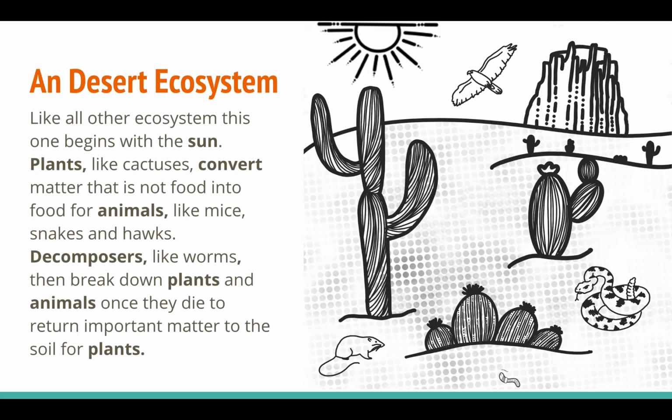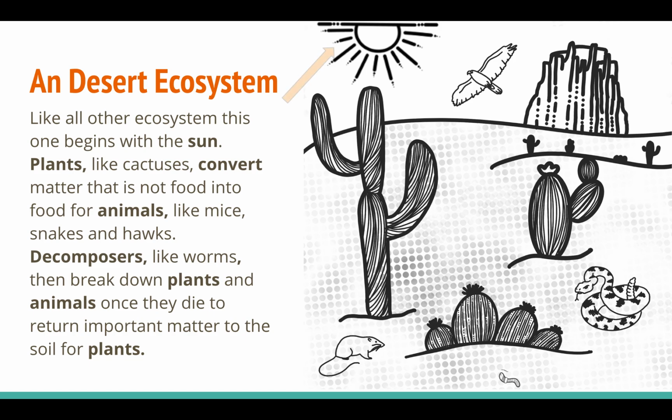So let's look at another example here. The last example we have is a desert ecosystem. This is probably one we're a little bit more familiar with. It begins with the sun, moves into plants like cactuses, then is transferred into our animals like mice, snakes, and hawks, and finally ends with decomposers, and we have an example of a worm here.